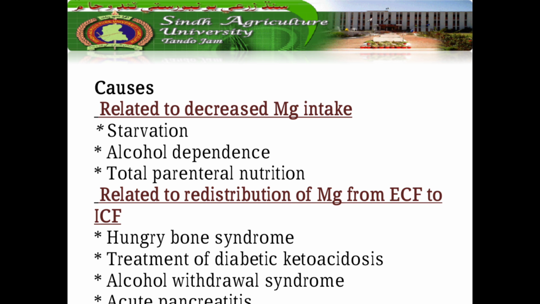Causes: there are several causes of the magnesium tetany related to decreased magnesium intake. It means dietary cause, just like starvation, alcohol dependence, and total parenteral nutrition might be the cause of decreased magnesium intake. Related to the redistribution of magnesium from extracellular fluid to intracellular fluid, like hungry bone syndrome, treatment of the diabetic ketoacidosis, alcohol withdrawal syndrome, and acute pancreatitis may cause the magnesium tetany.